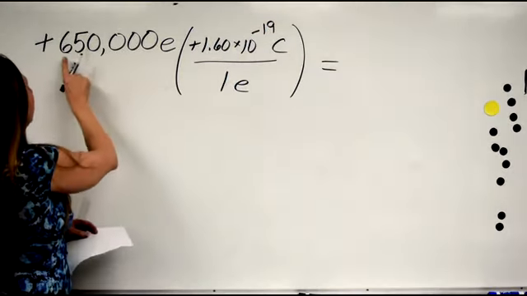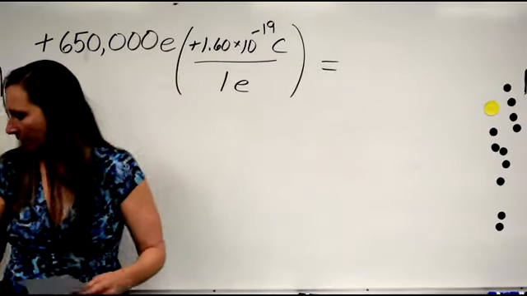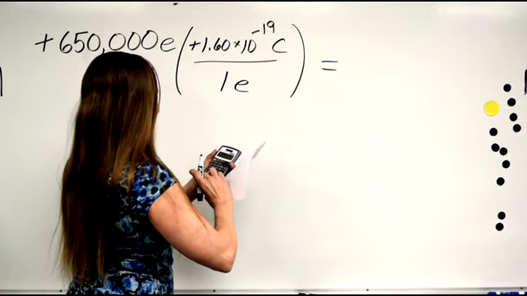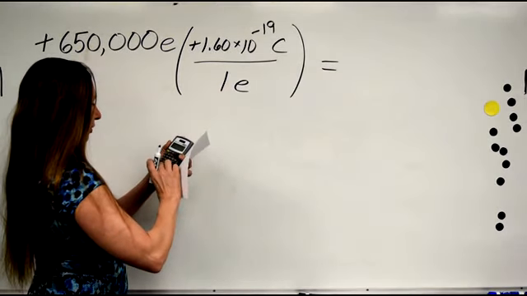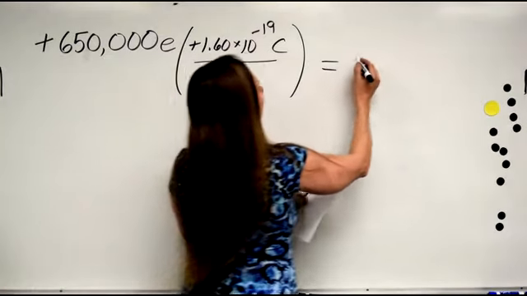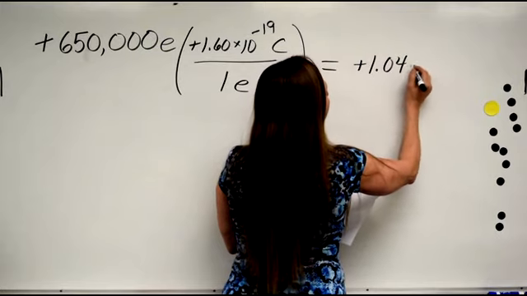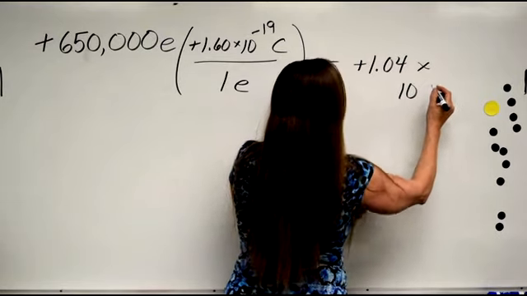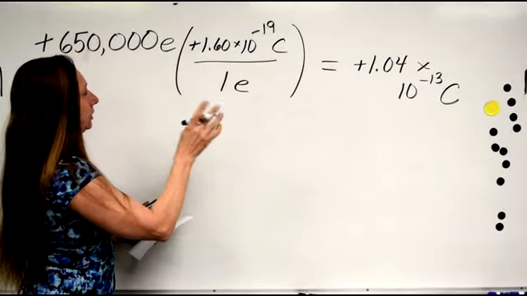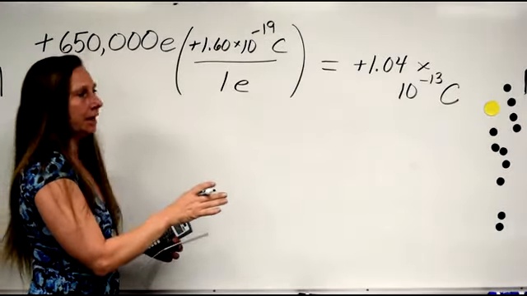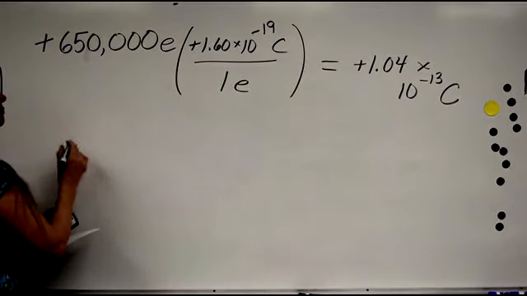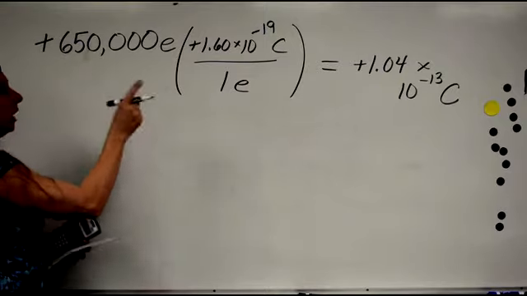If you multiply that number times that number, let's double check the math here: 650,000 times 1.6 times 10 to the negative 19, we're getting positive 1.04 times 10 to the negative 13 coulombs. So that's the exact charge on the acetate after you rub it with the paper.